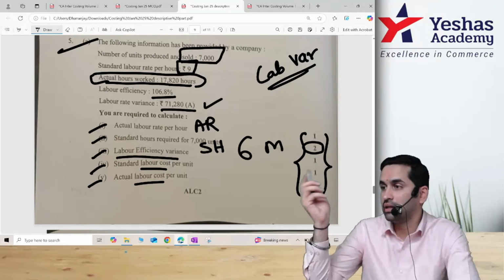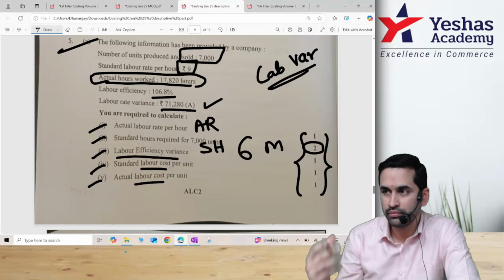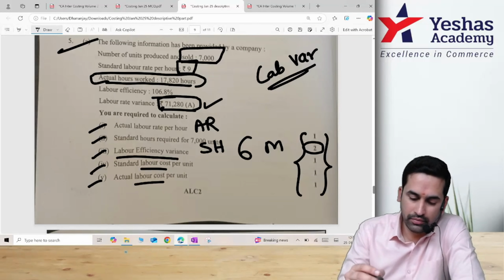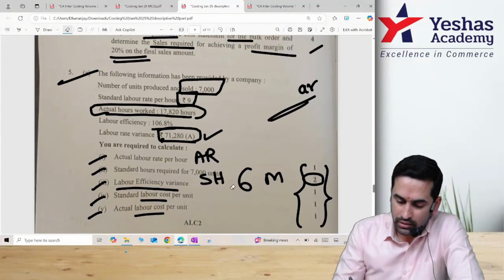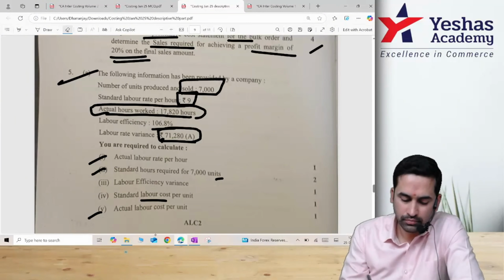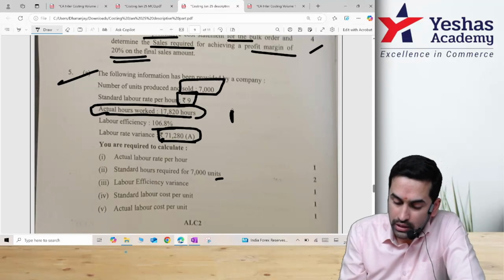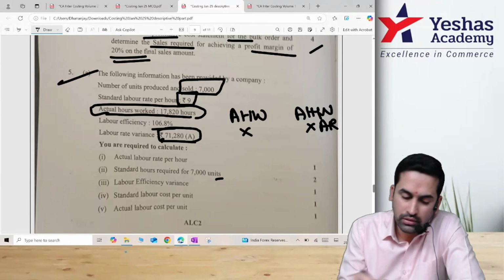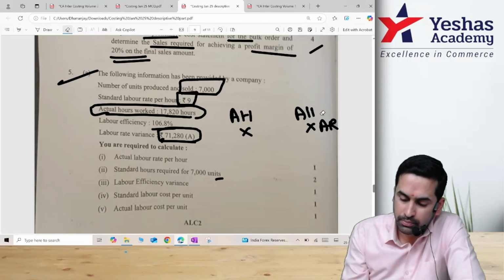Rate variance is the last 2 columns. Correct? Now tell me, rate variance is 71 to 80. If you can help me. How to calculate rate variance? What minus what? AHW. Correct? AHW. This is actual rate. AHP. Okay, actual hours paid.